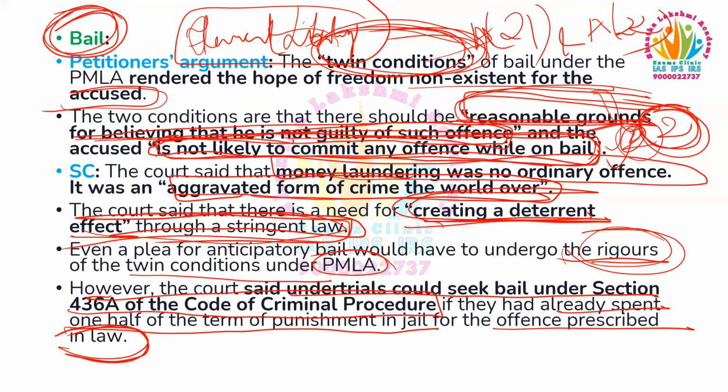However, the court said undertrials could seek bail under Section 436A of the Code of Criminal Procedure on the condition that they had already spent one half of the term of punishment in jail. So this is regarding the bail aspect.